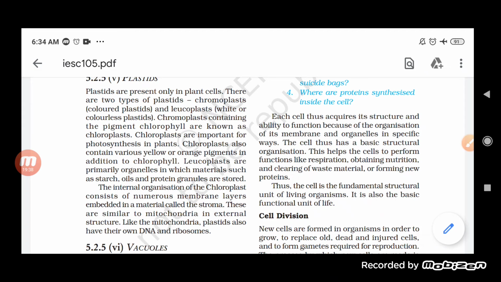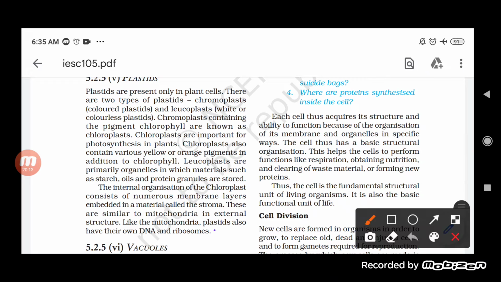Now when you look at the internal organization, you will find that like the mitochondria, plastids also contain their own DNA and ribosomes. Again, this question will be asked: which two cell organelles present in the eukaryotic cell contain their own DNA and ribosomes? So it is mitochondria and plastids, both of them contain their own ribosomes and DNA. Okay, so like mitochondria, plastids also have their own DNA.